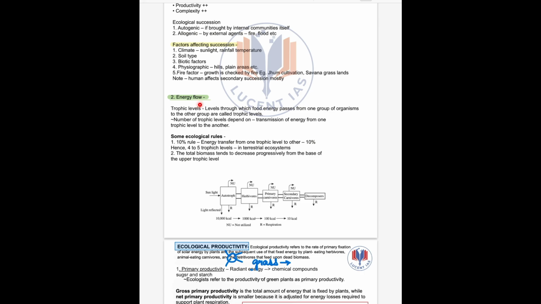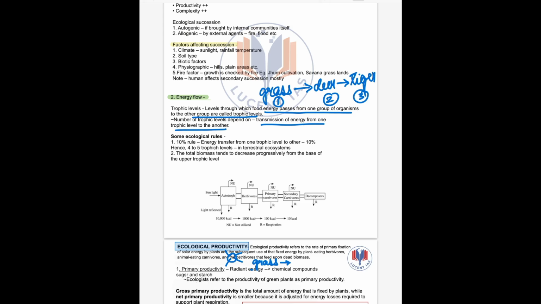So here we need to understand the term trophic level. So let us first understand what is a trophic level. For example, let us consider a simple food chain. Grass, which is fed by deer, which is fed by tiger. So grass is fed by deer, deer is fed by tiger. If we see each level, it is called a trophic level. So levels through which food energy passes from one group of organisms to another group are called trophic levels. So here there are three trophic levels. The number of trophic levels here depends on transmission of energy from one trophic level to another.